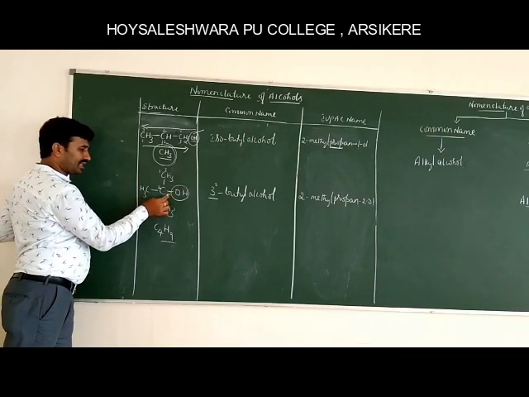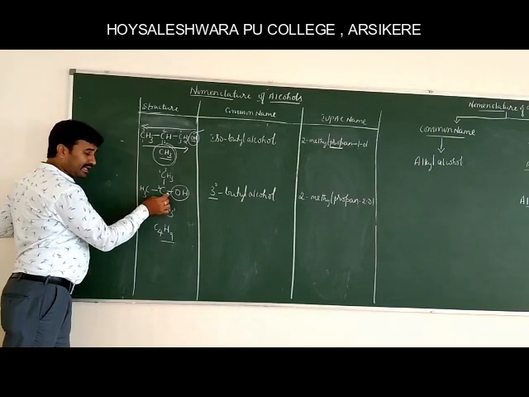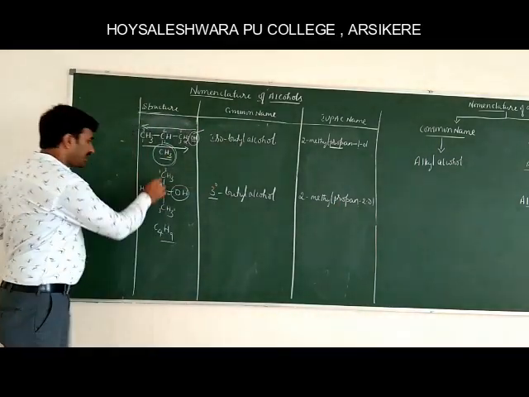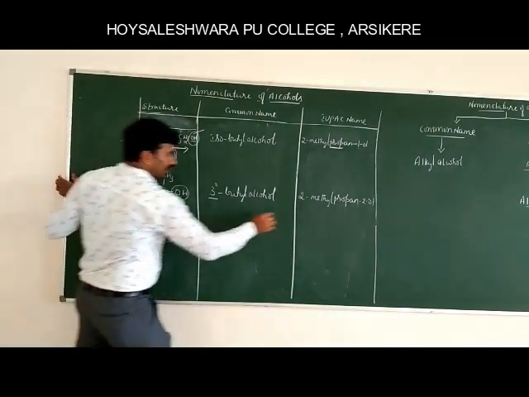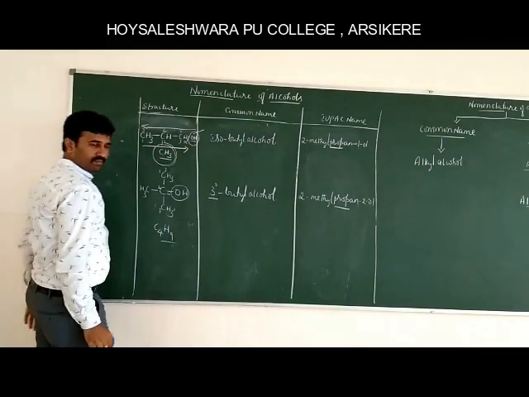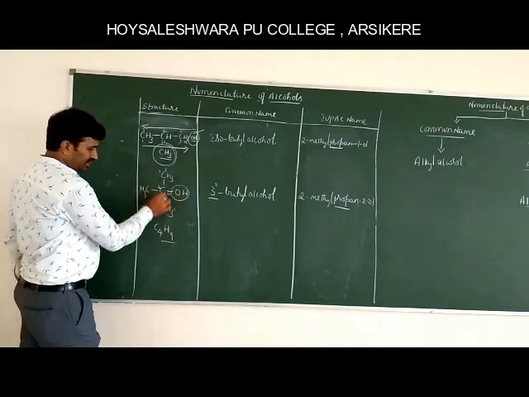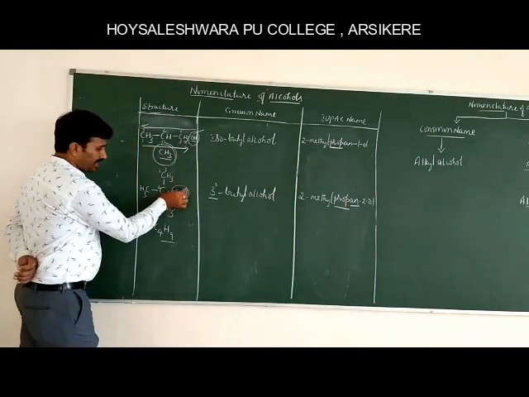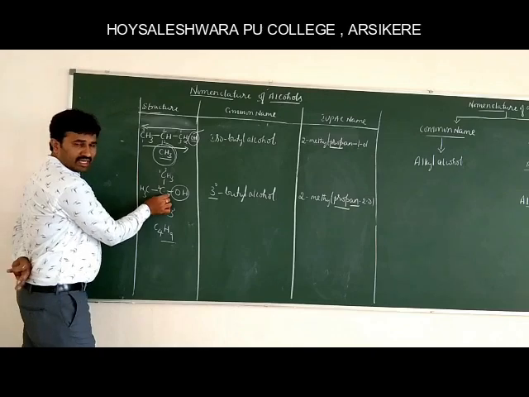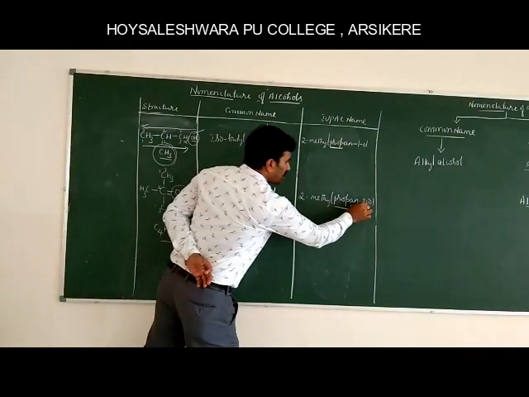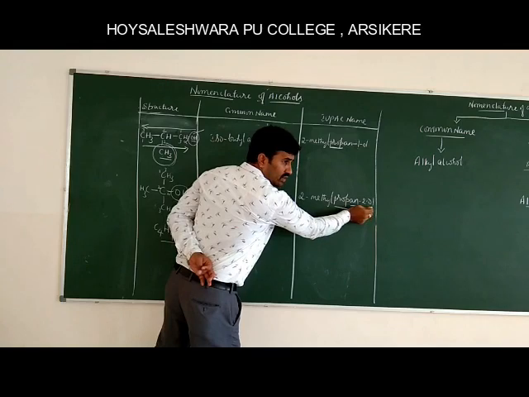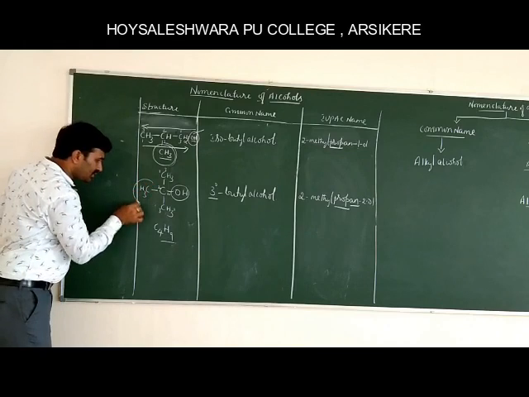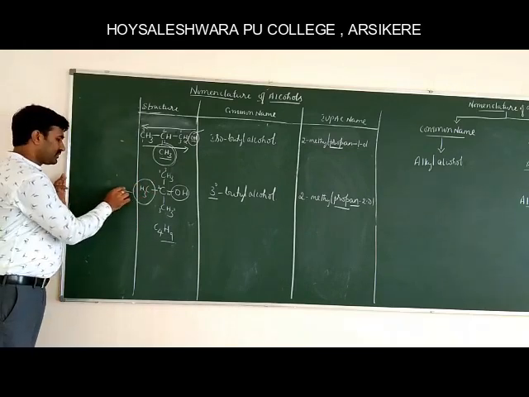The hydroxyl group is attached to carbon number 2, so the suffix is ol: propan-2-ol, and then there is a substituent.